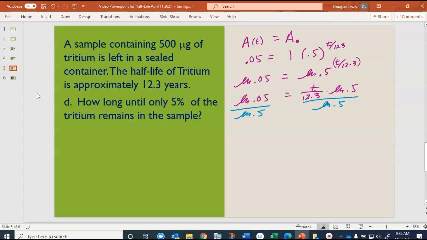And we could really, at the same time, multiply by the 12.3 to eliminate the 12.3 in the denominator. So that's going to give us t by itself is equal to 12.3 times the natural log of 0.05 over the natural log of 0.5. And again, we'll use our calculator for that.